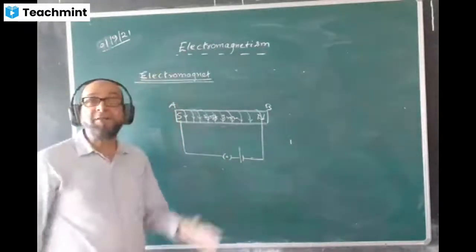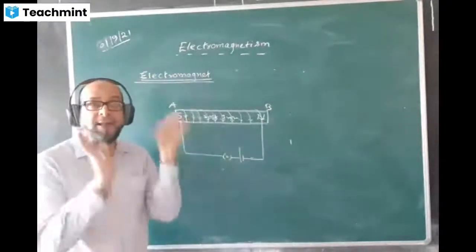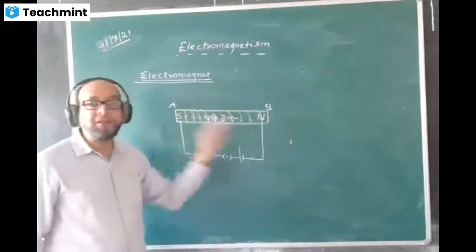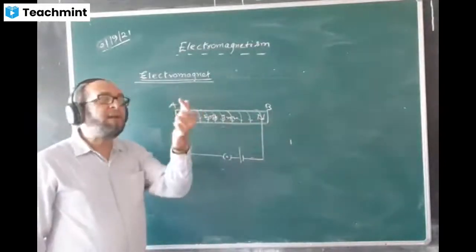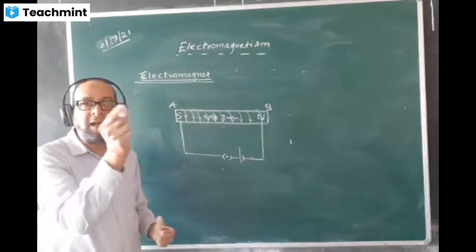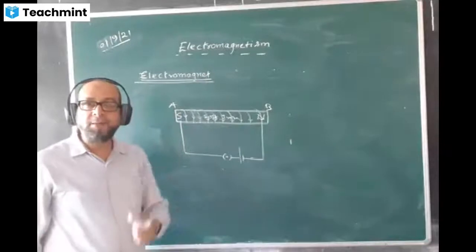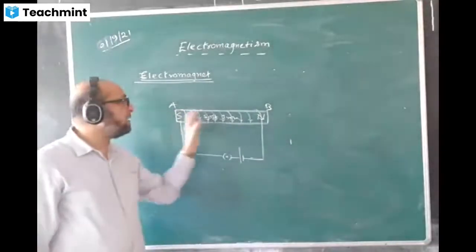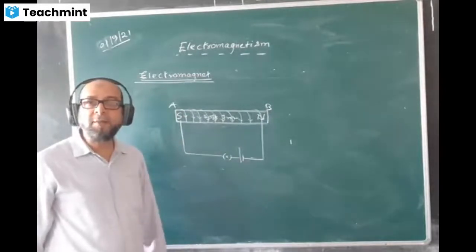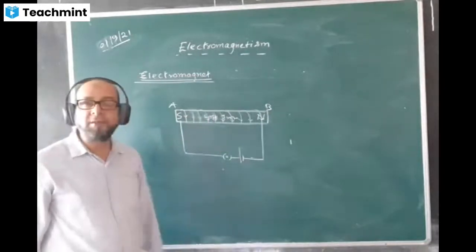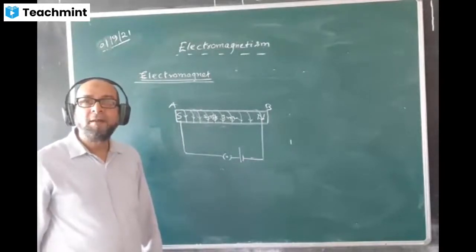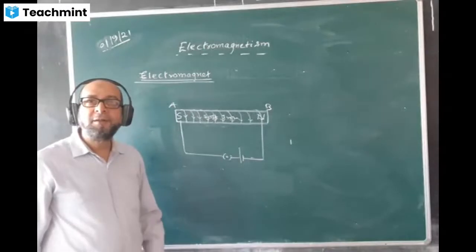In the previous solenoid, we have to place the soft iron, then only the magnetic strength increases drastically. In the previous case, you may have a small portion only of the solenoid filled with the soft iron bar. But here the entire thing is made up of soft iron only. So this will be a very, very strong magnet as compared to the solenoid. Isn't it? Understood, boys? Yes, sir.